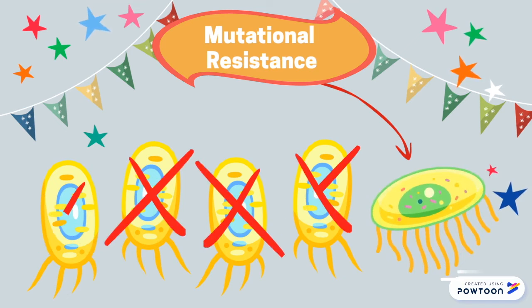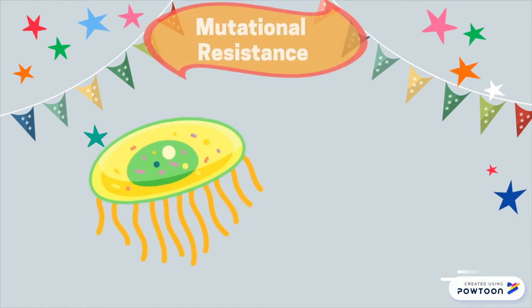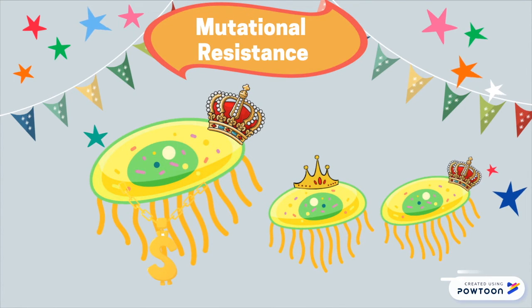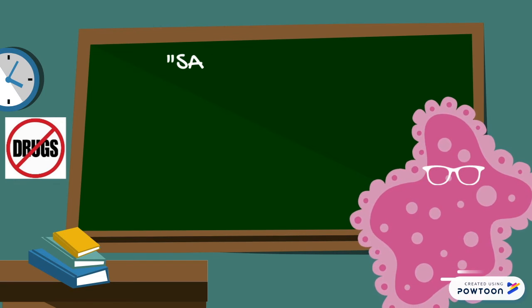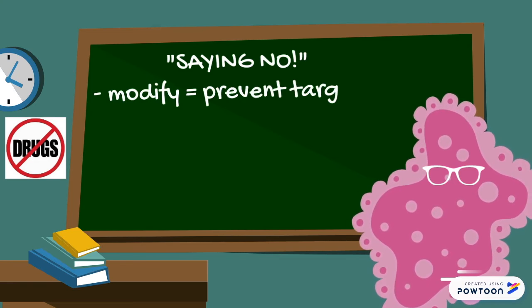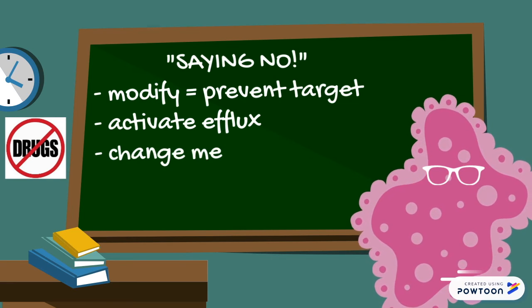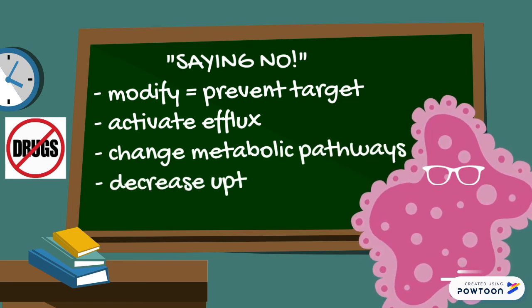Resistance through mutation is random. A subset of the bacterial population randomly develops mutations in genes that affect the activity of the drug. This results in bacteria cell survival in the presence of the antibiotic. Once a resistant mutant emerges, the antibiotic eliminates the susceptible population and the resistant bacteria predominate. The surviving bacteria subsequently proliferate to produce further bacteria who are also resistant to the effects of the antibiotic. Mutations resulting in resistance alter antibiotic action by the following mechanisms: modification to prevent target antibiotics, activating efflux, changing metabolic pathways, and decreasing uptake by changing cell permeability.